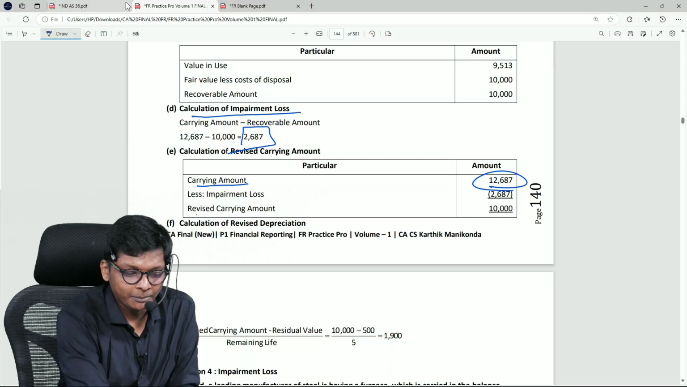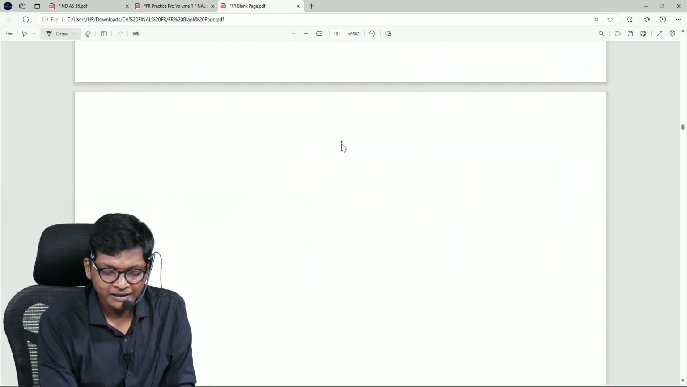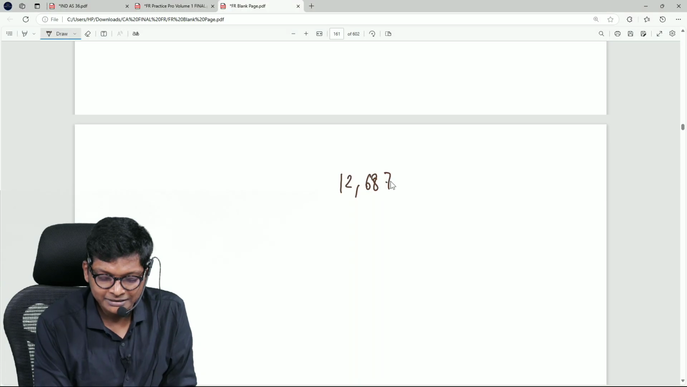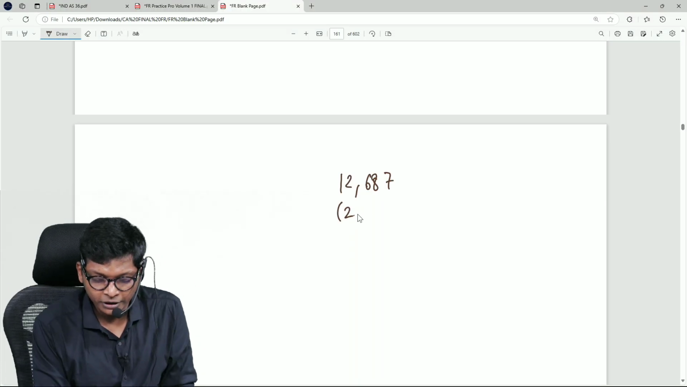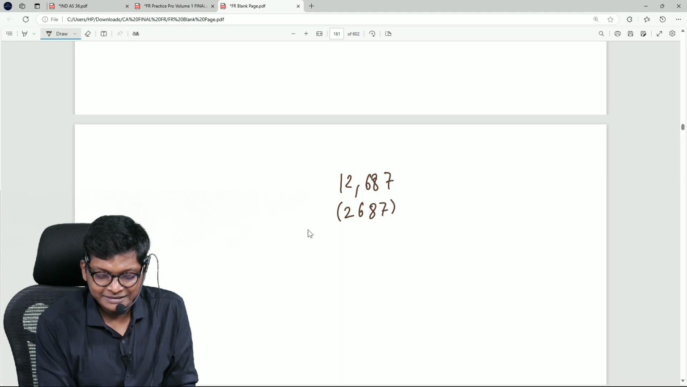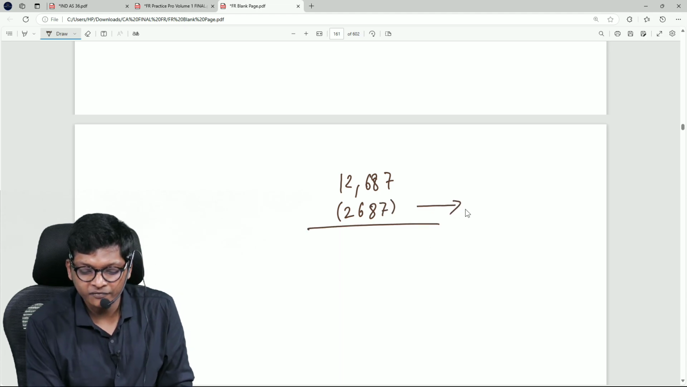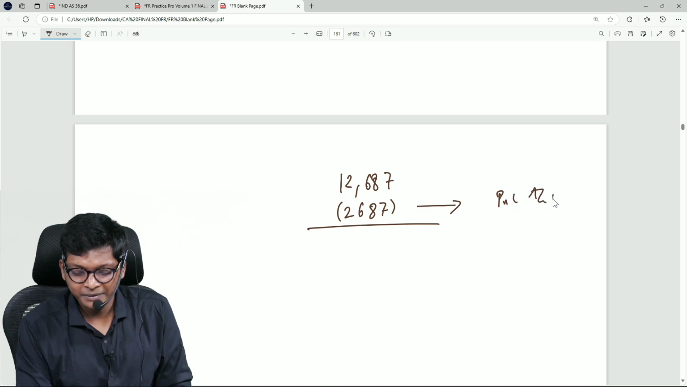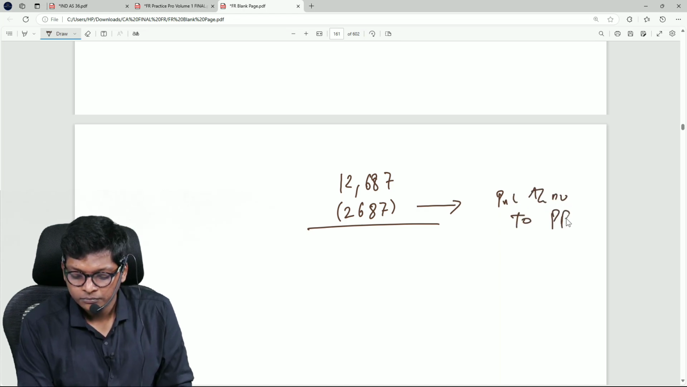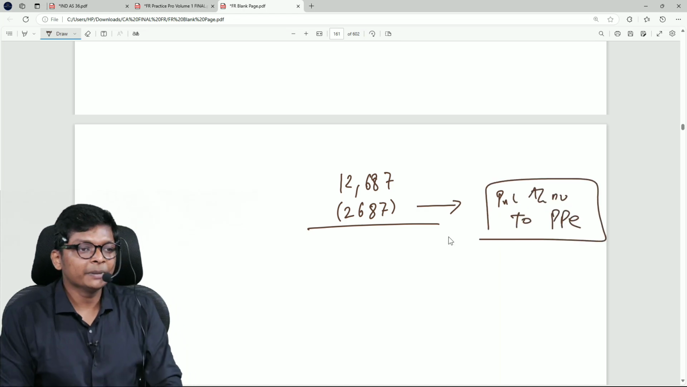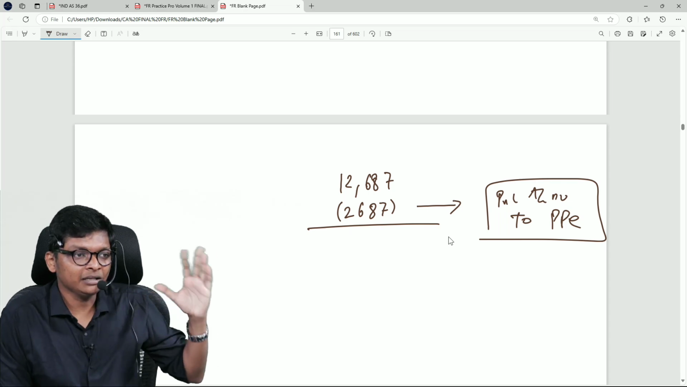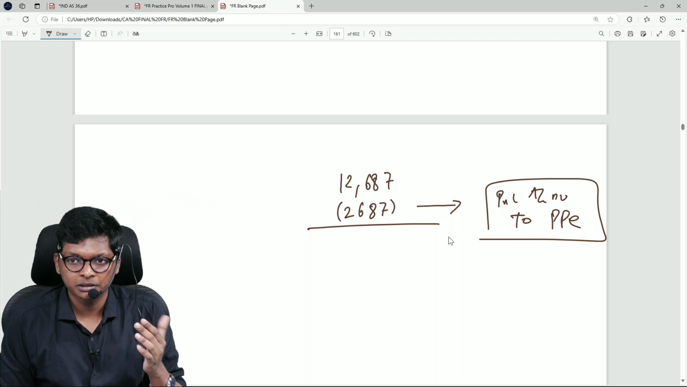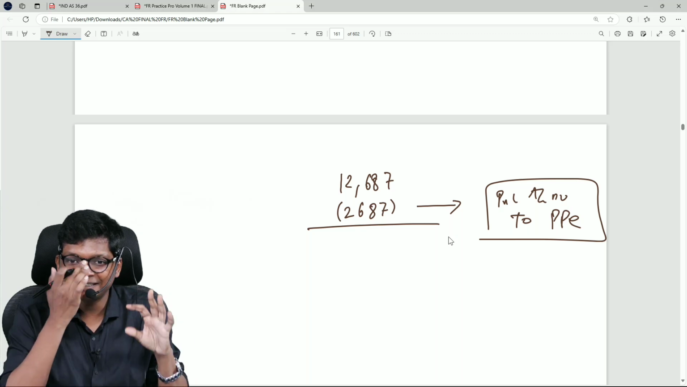Understanding? So come back over here. We have 12,687 is the asset value before. Now you reduce 2687 impairment loss. What will be the entry for this? P&L debit to PPE. That's it. Debit my P&L, credit my asset. Sudden loss. But this has some changes that we will see later. But I will just give a teaser now.